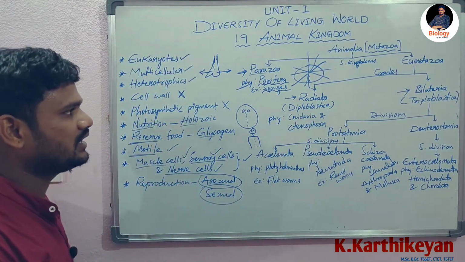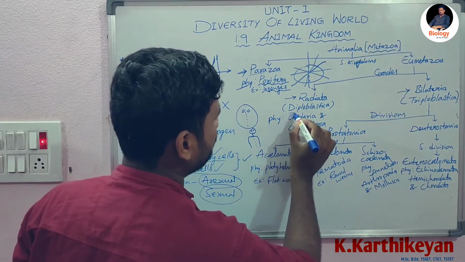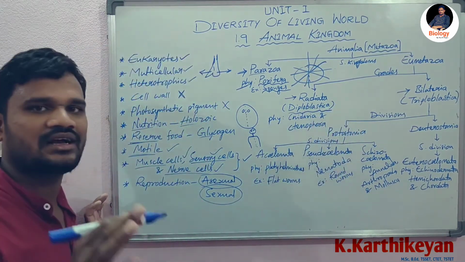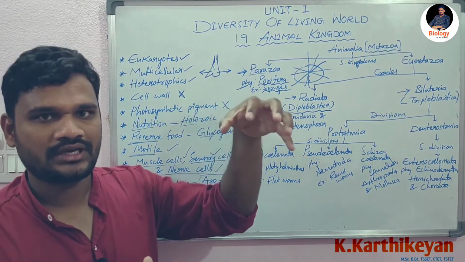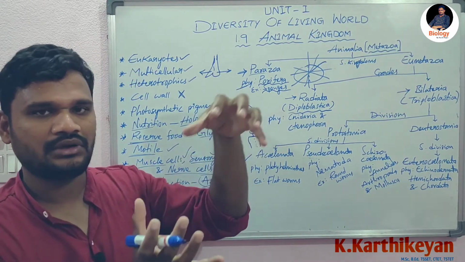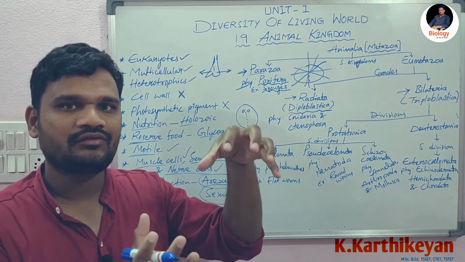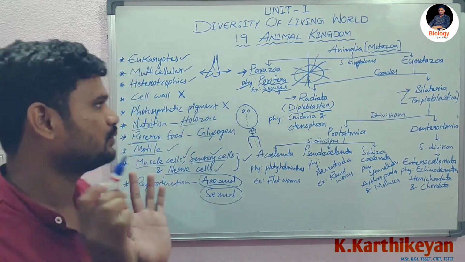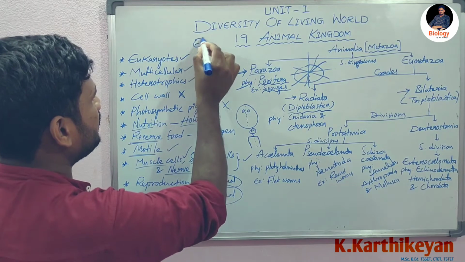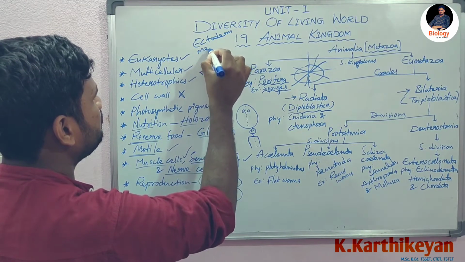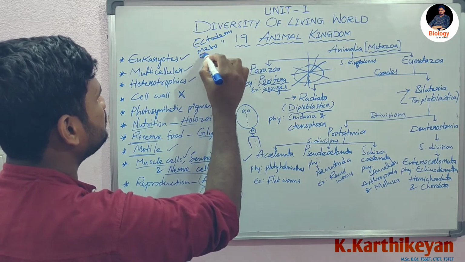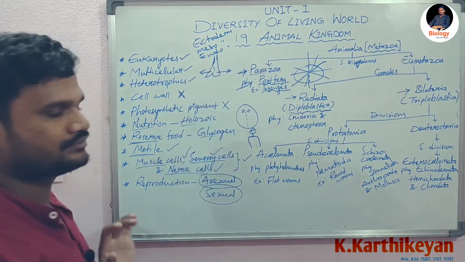In this Radiata grade we can find only diploblastic organisms. Diploblastic animals means during embryonic development we can find germinal layers: one is ectoderm, second one is mesoderm, and endoderm.